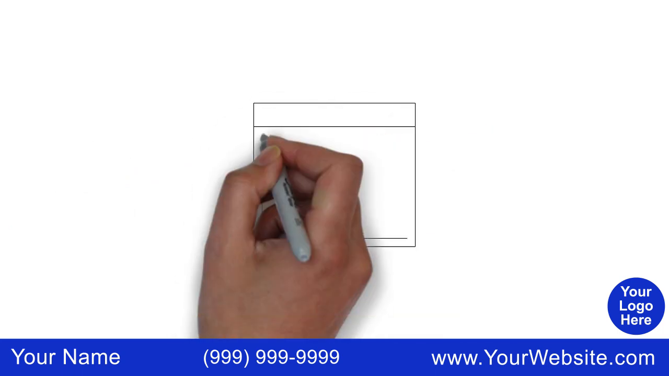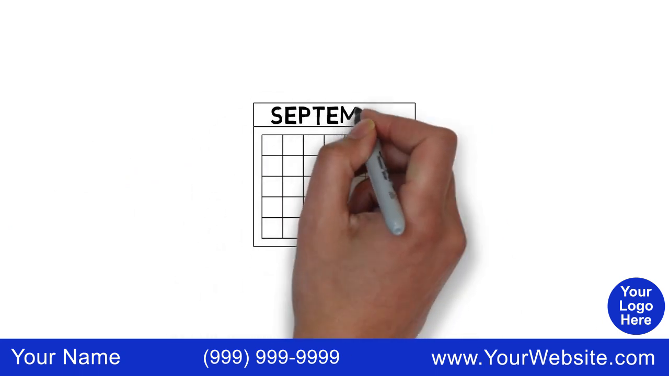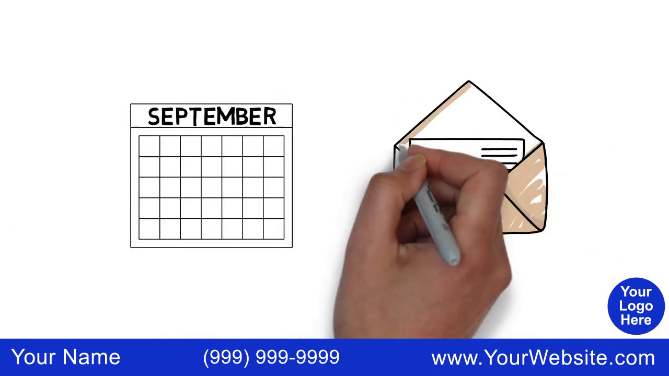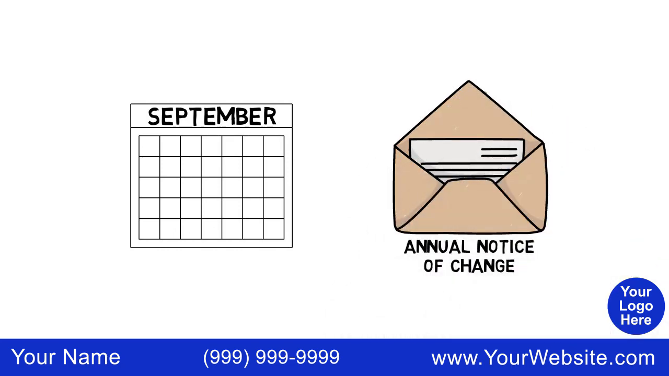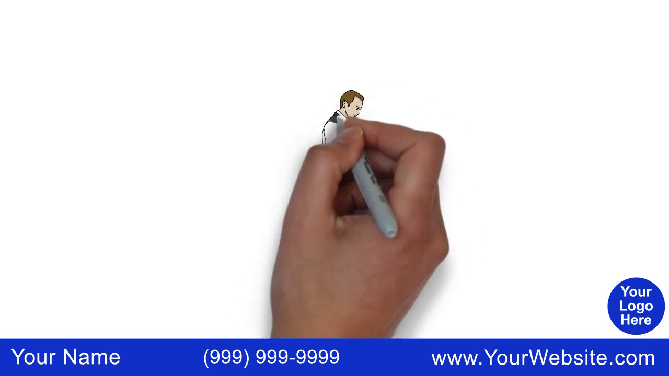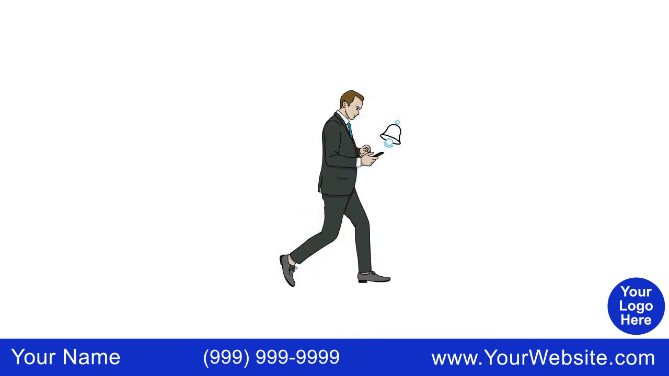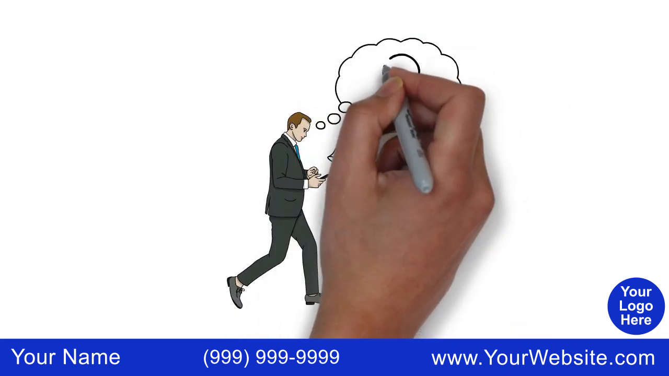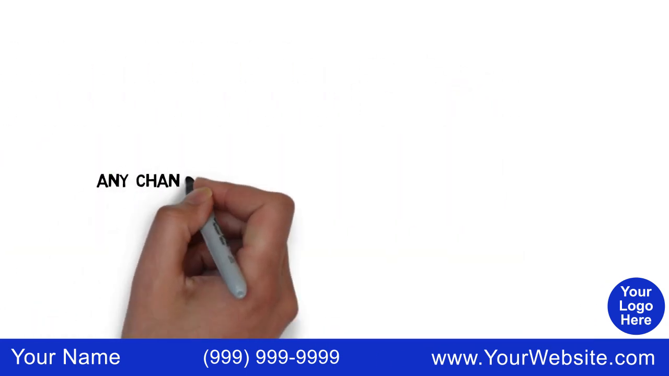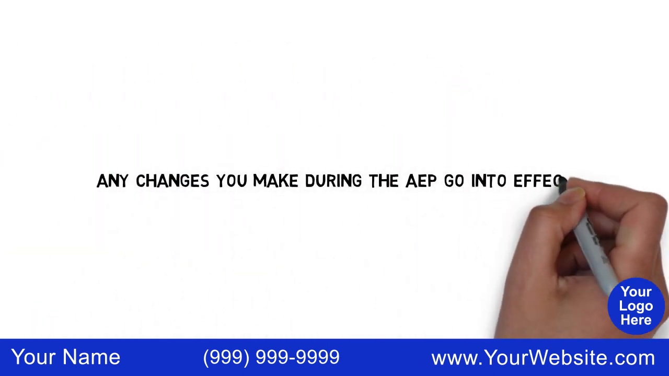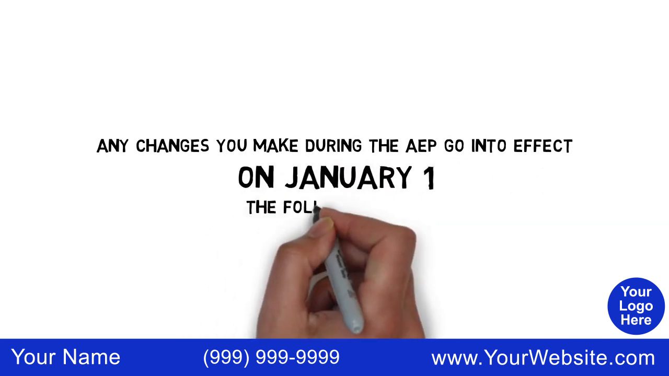Each September, before the AEP period begins, you'll receive an annual Notice of Change letter detailing the changes in your coverage for the following year. Being aware of the annual enrollment window is important because it gives you the opportunity to reevaluate your current coverage and decide whether to change it. Any changes you make during the AEP go into effect on January 1st of the following year.